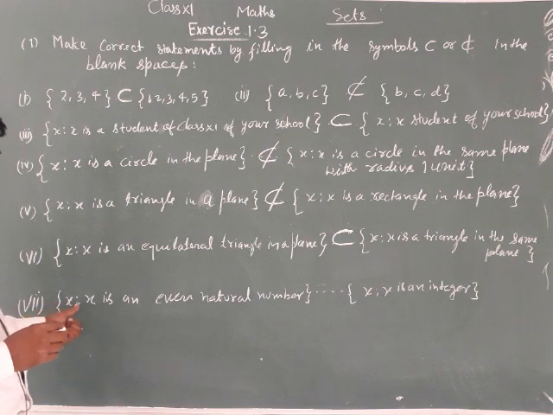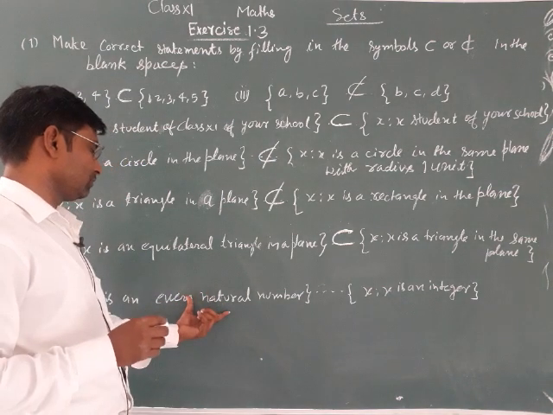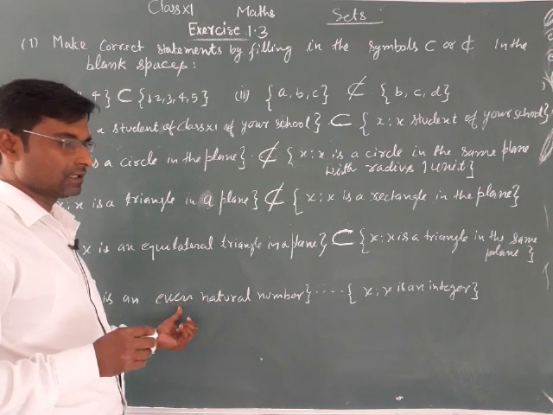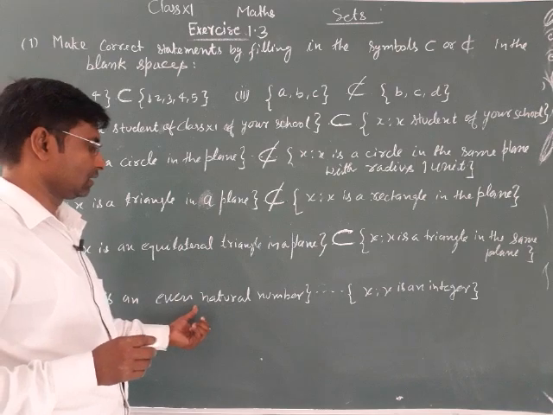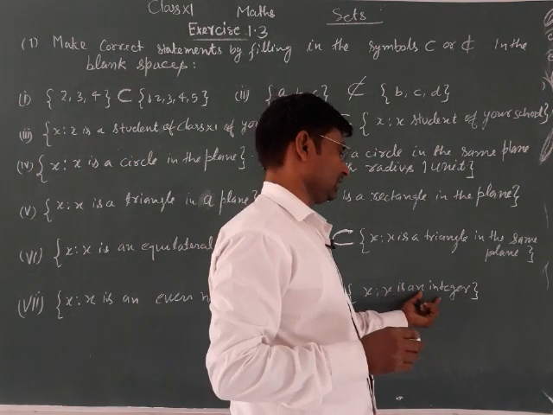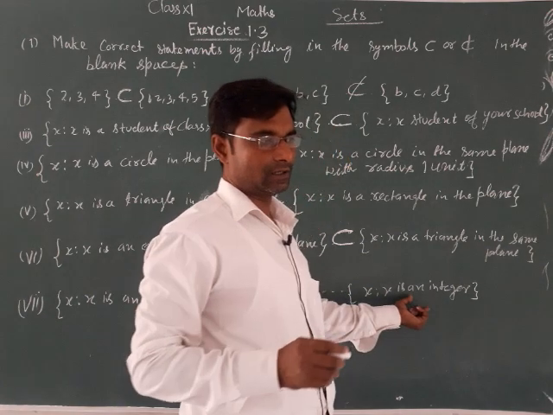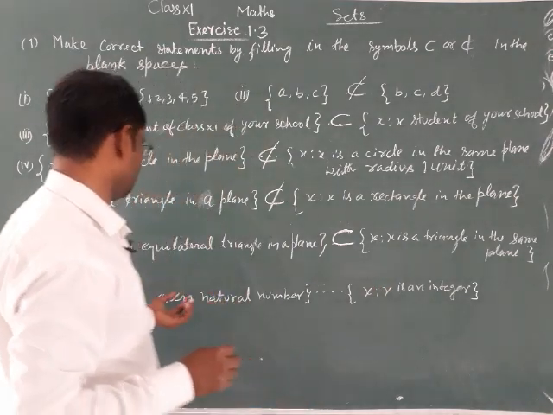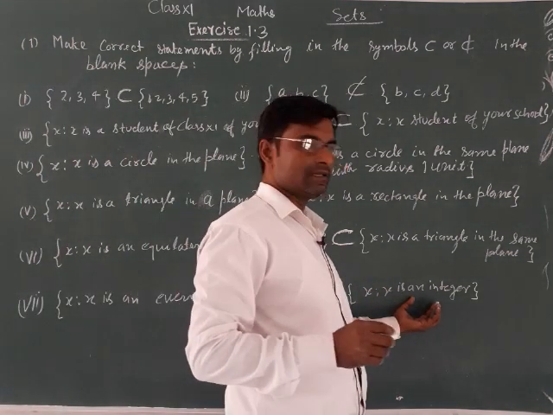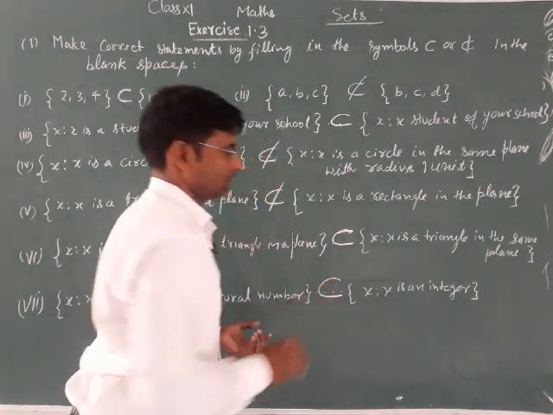And seventh part: X such that X is an even natural number, that is 2, 4, 6, 8, and so on. And X is an integer, positive integer 1, 2, 3, 4, 5. So the natural even numbers are present in this set of integers, so this is a subset of this.